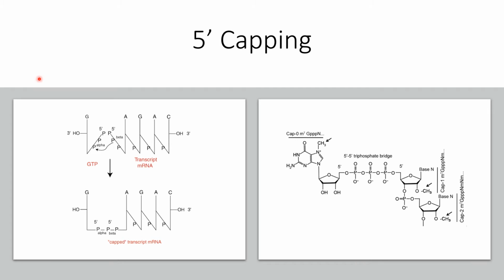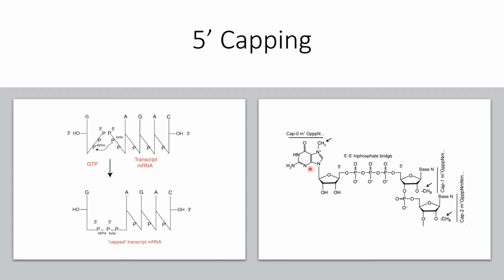The first modification that we are going to see here is 5' capping of mRNA. Basically, it means the addition of a methyl guanosine to the 5' end of the mRNA. Let us consider this is the 5' end, and the 5' end will have a triphosphate group here. To this 5' triphosphate group, addition of a methyl guanosine, that is, guanosine is GTP.